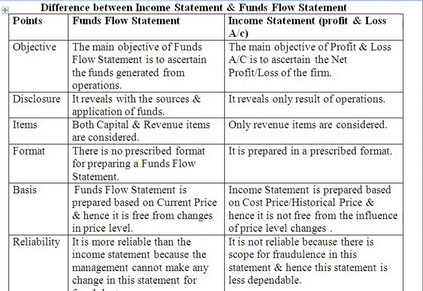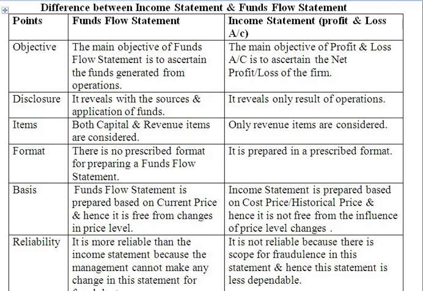Here we have three columns. The first column is points of difference, the second column is funds flow statement, and the third column is income statement. The first point of difference is objectives. The main objective of the funds flow statement is to ascertain funds generated from operations, that is, how much fund the firm has generated from its operating activities.